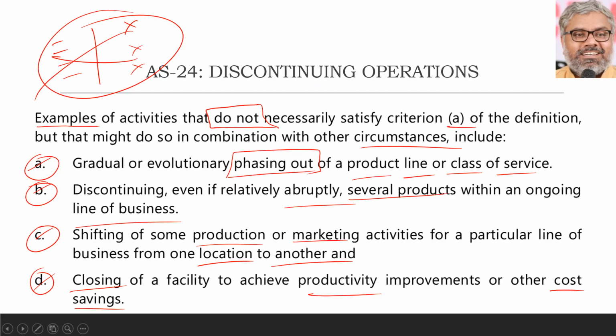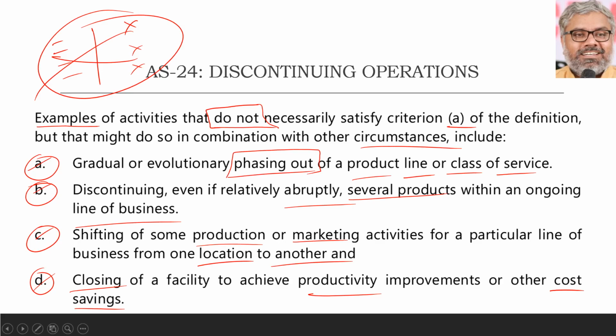Just because of phasing out of one product line, or stopping abruptly even several products within an ongoing line of business, or shifting of the production or marketing facilities from one location to another, or even closing down a facility for the purpose of achieving better productivity or cost cutting, does not make them discontinuing operations. These are the examples we should be remembering, and similar points can be asked as cases also. Then you can refer to AS24 and say that these are not discontinuing operations per se.